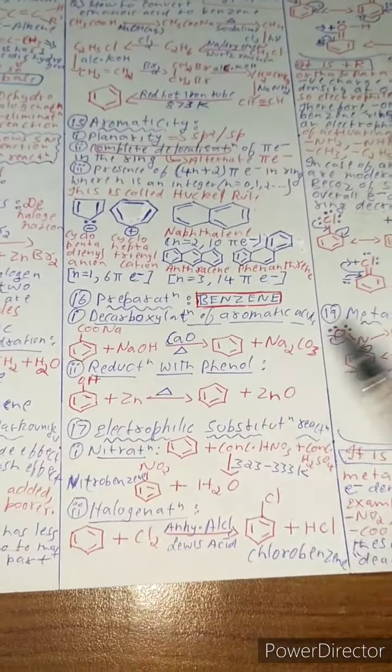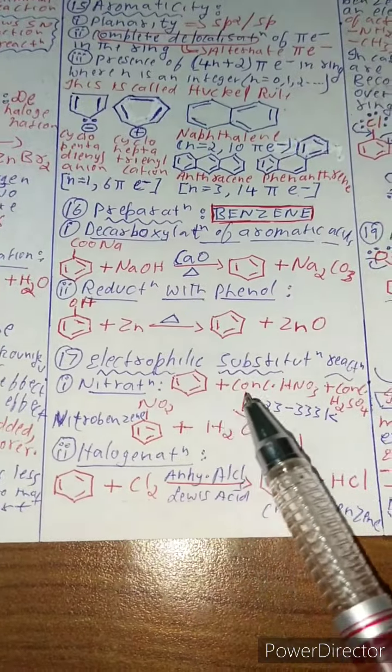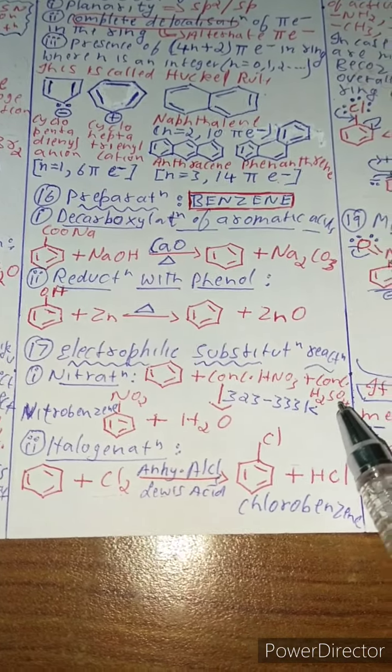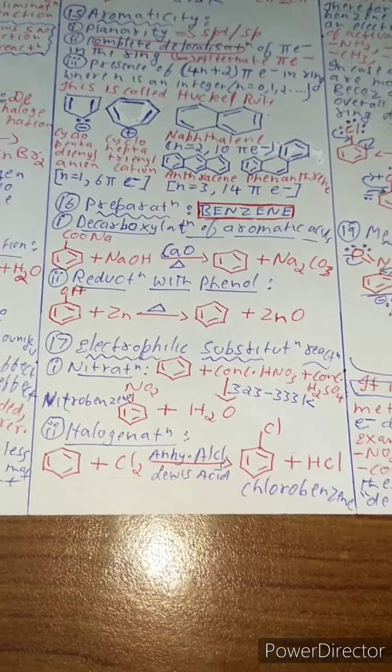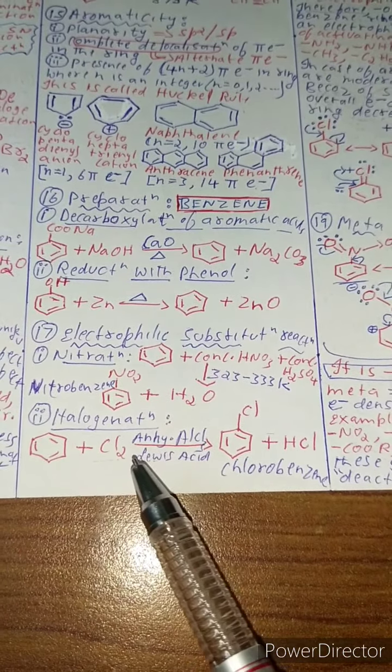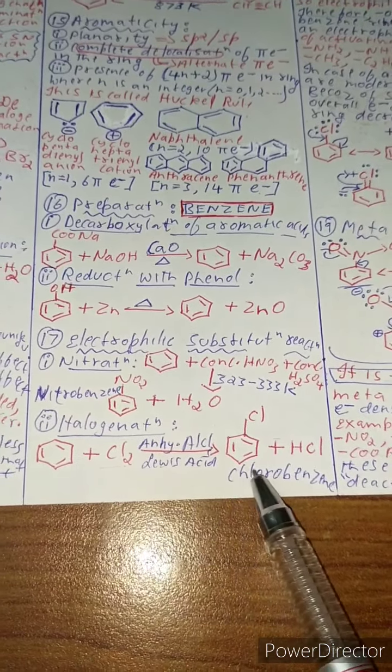Now electrophilic substitution reactions: nitration, halogenation, and sulfonation, and Friedel-Crafts alkylation and Friedel-Crafts acylation reactions. In nitration, benzene in the presence of concentrated nitric acid and concentrated sulfuric acid at this temperature forms nitrobenzene and H2O, obviously. And halogenation: benzene plus halogen, that is Cl2, in the presence of a Lewis acid gives chlorobenzene plus HCl, as simple as that.